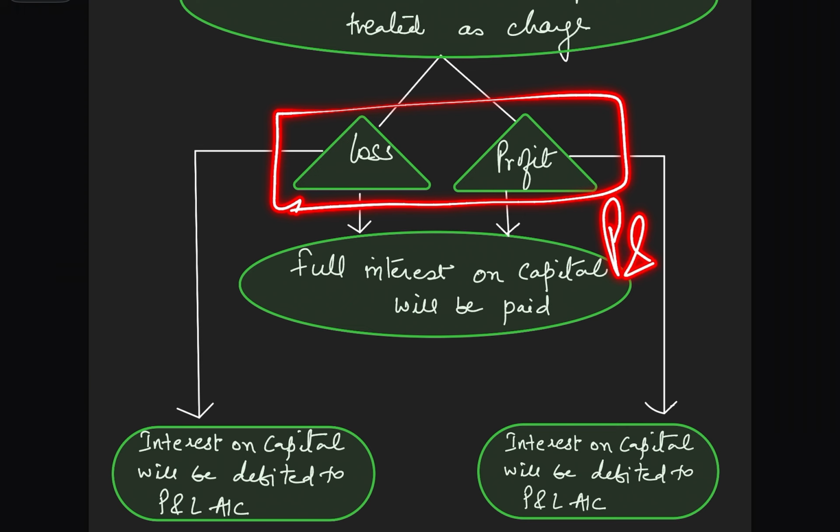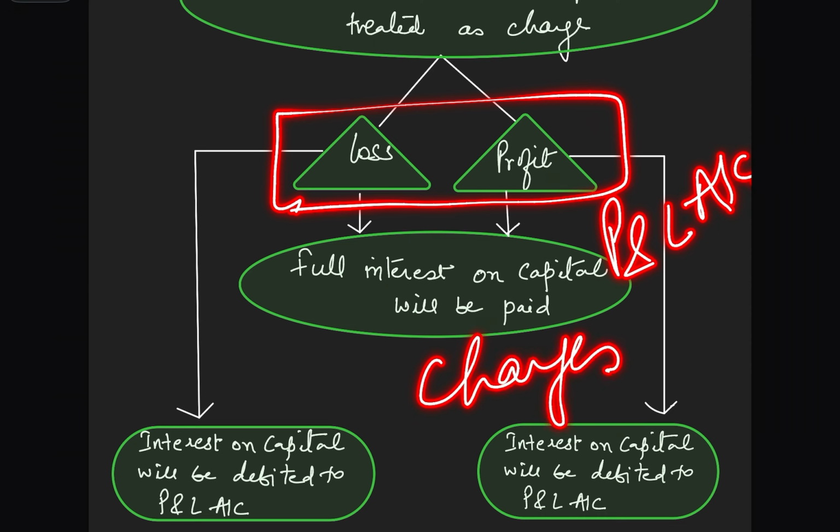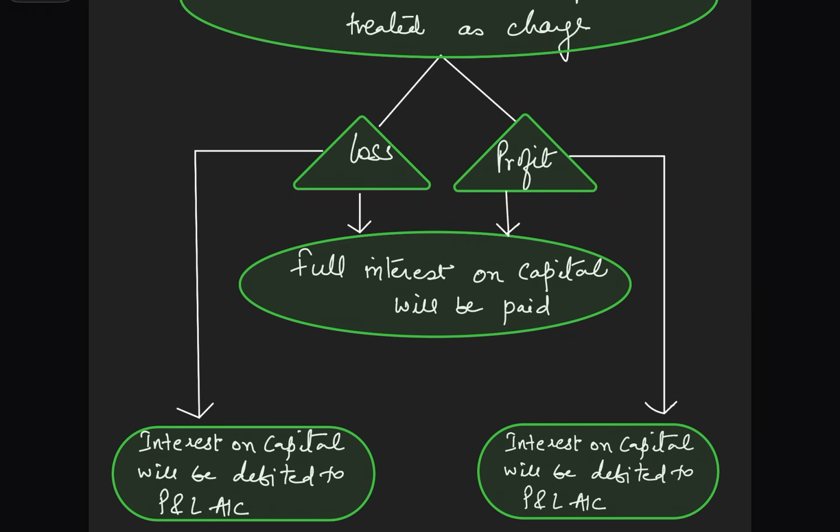It means in both cases we have to prepare the profit and loss account, because all charges are shown in the profit and loss account on the debit side, right? So we should be very careful about the nature of interest on capital, whether it has to be considered as charge or appropriation. With this, I would like to wind up, and in the next video I'll be discussing the questions based on